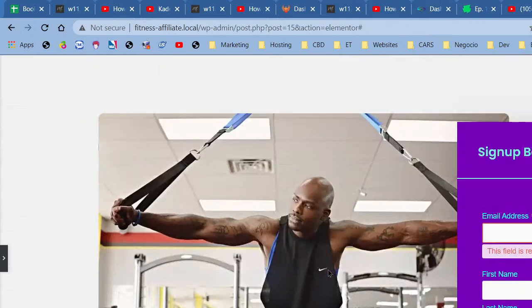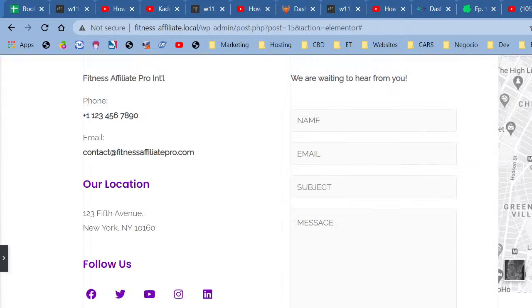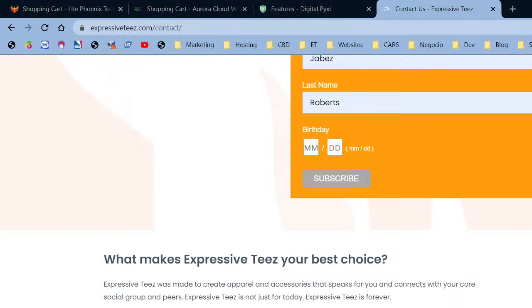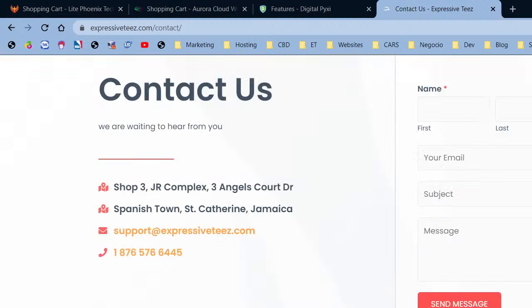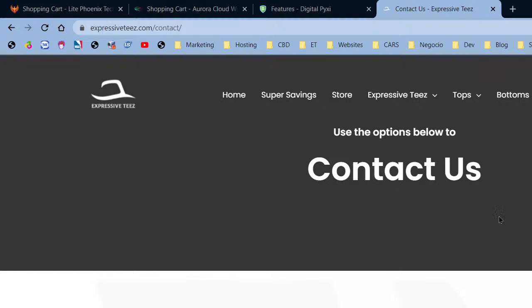And this is the footer. Looks simple enough, so let's see what's there. What else is left on Expressive Tees? Learn more about us. All right, there isn't much left on Expressive Tees. So that's it for the contact us page.